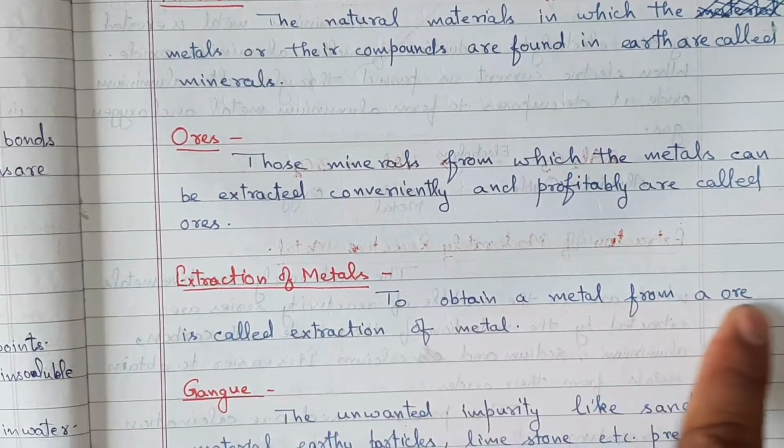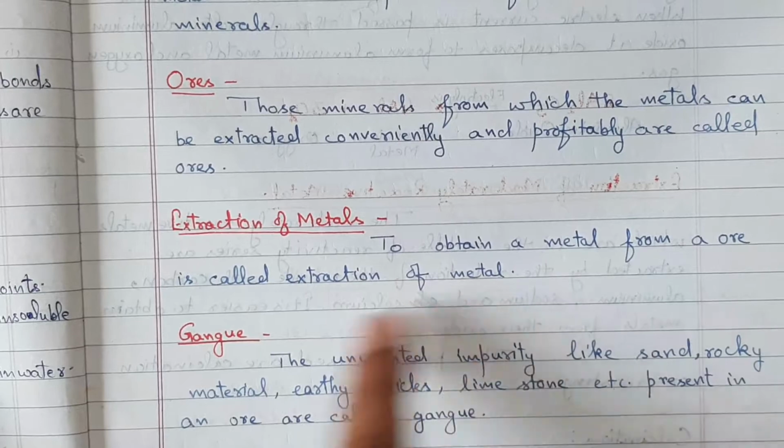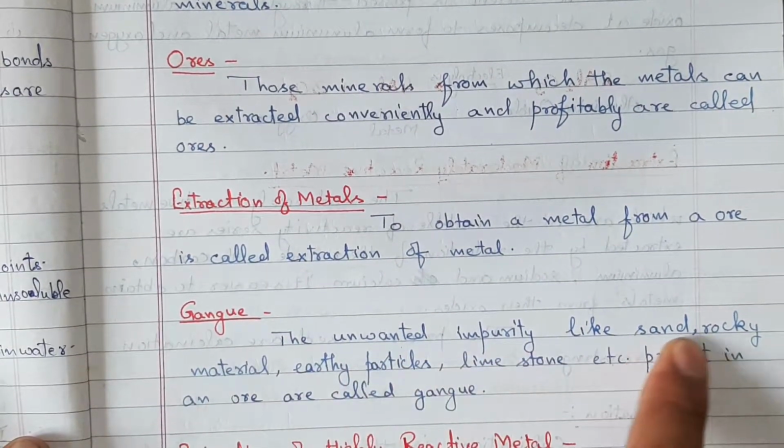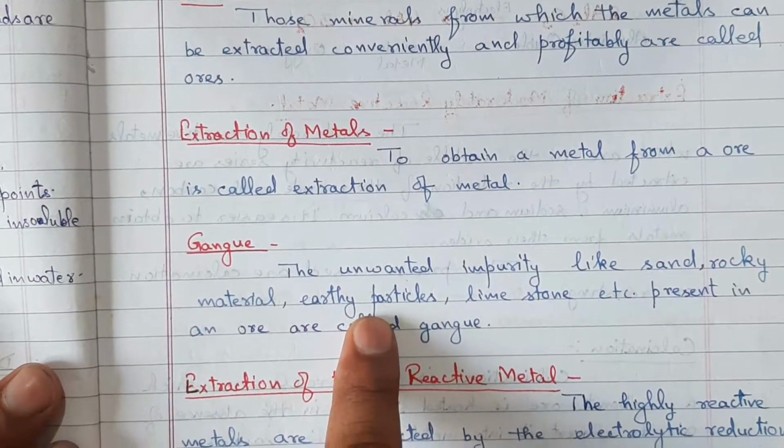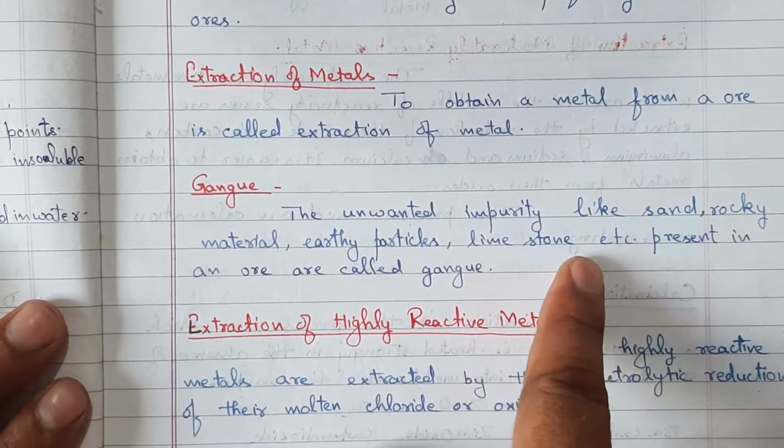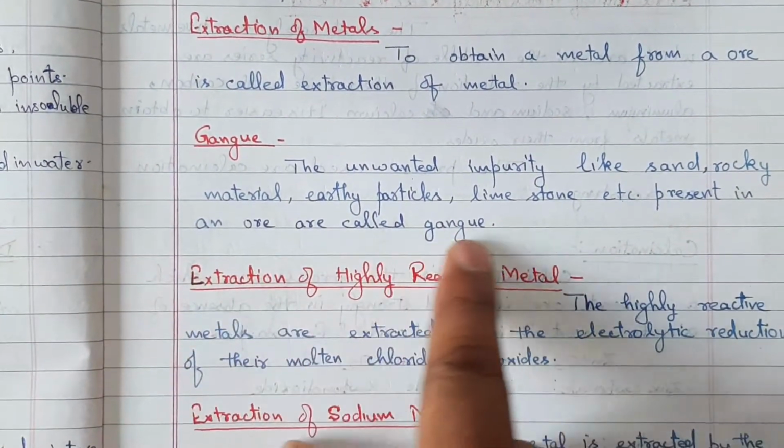Extraction of metal. To obtain a metal from an ore is called extraction of metal. Gangue. The unwanted impurities like sand, rocky material, earthy particles, limestone, etc. present in an ore are called gangue.